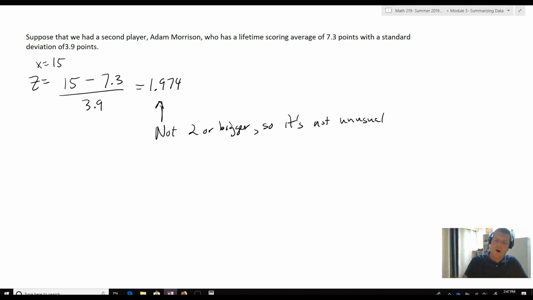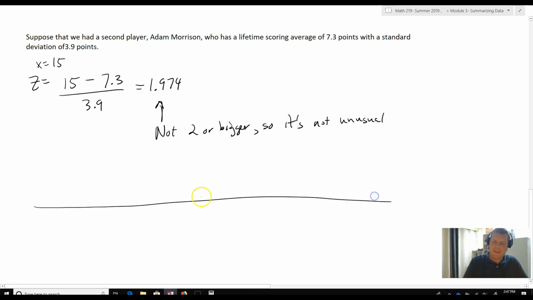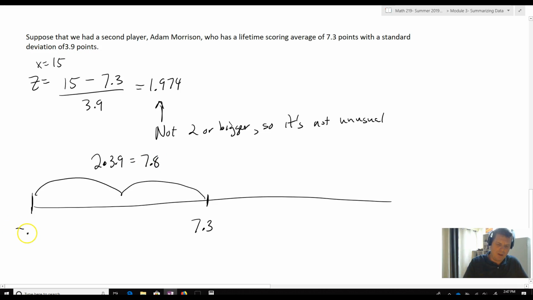So let's figure out what unusual would be. I'm going to have 7.3 here, and I need to go 2 standard deviations down. So 2 times 3.9 equals 7.8. And so that means that's going to be negative 0.5 right down there. And then what about in the higher direction?